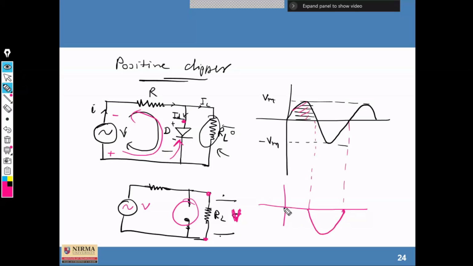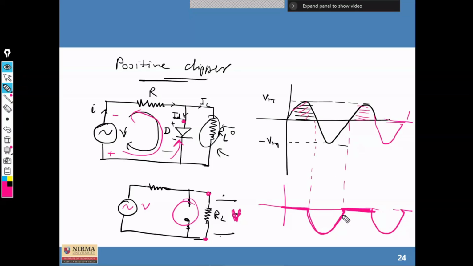Clear? So the output will be 0 here because of the short circuit, then there will be a negative half cycle, again a 0, and again a negative half cycle like this. So we can clip the above portion.